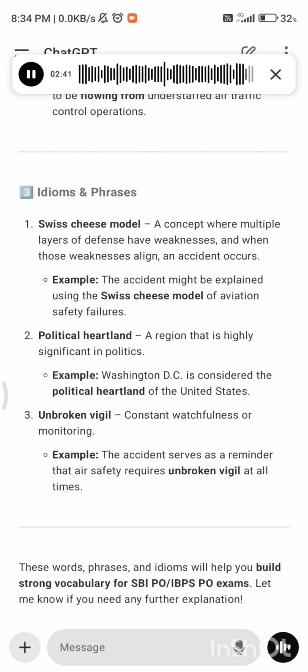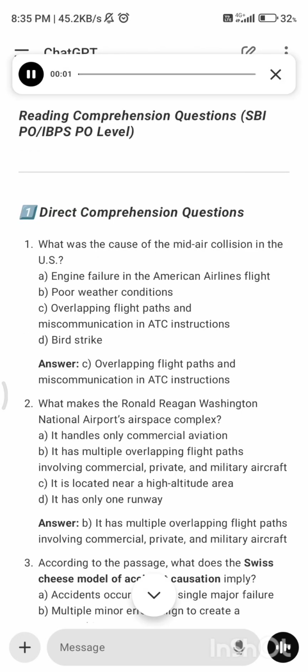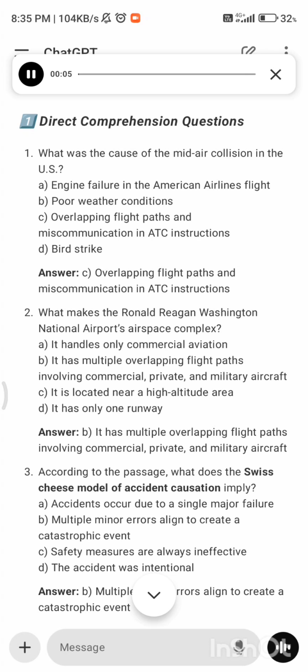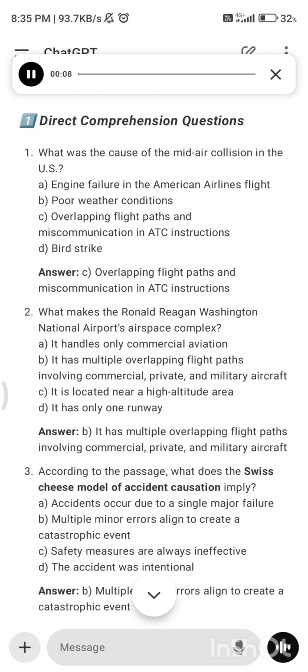These words, phrases, questions, SBI PO, IBPS PO level 1. Direct comprehension questions. 1. What was the cause of the mid-air collision in the U.S.? A. Engine failure in the American Airlines flight. B. Poor weather conditions. C. Overlapping flight paths and miscommunication in ATC instructions. D. Bird strike. Answer C. Overlapping flight paths and miscommunication in ATC instructions.